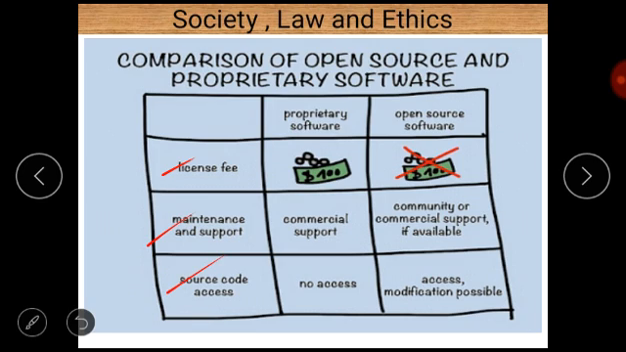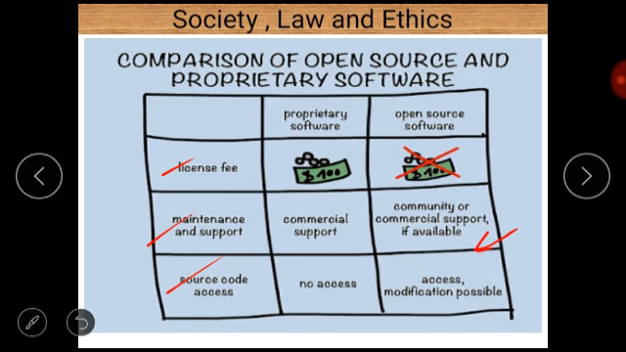Proprietary software basically has some license fee. It provides some commercial support, and source code is not accessible. But for open source software, there is no license fee, and community or commercial support is there if available. Otherwise, it is not available. And source code is accessible for open source software, and modifications are also possible.